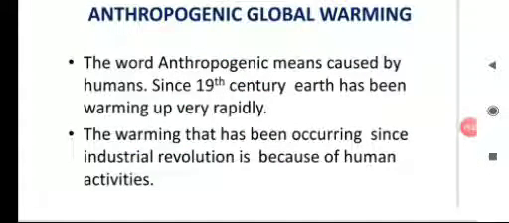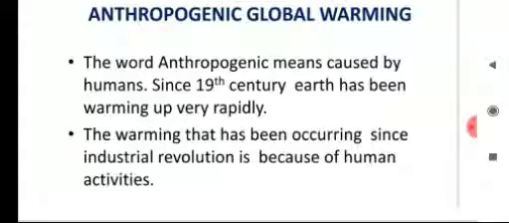So children, as this unnatural increase in the temperature is created because of human activities, the resulting global warming is named as anthropogenic global warming. The word anthropogenic means caused by humans.